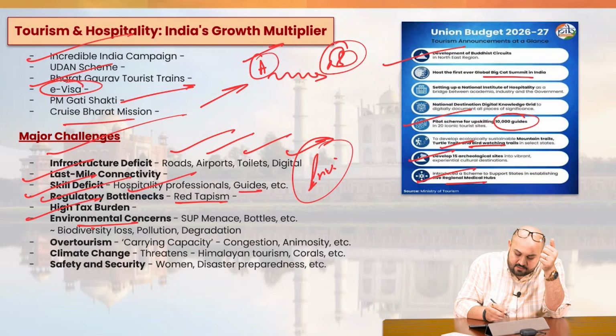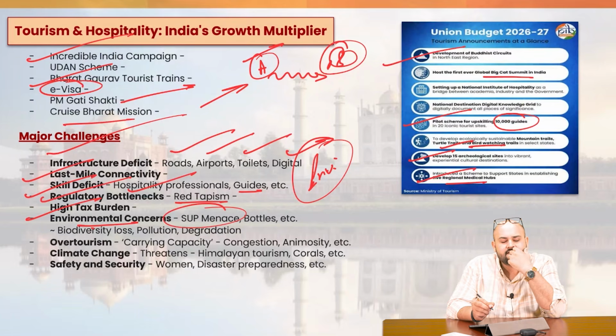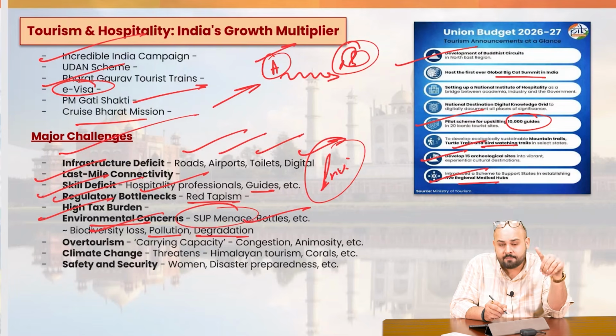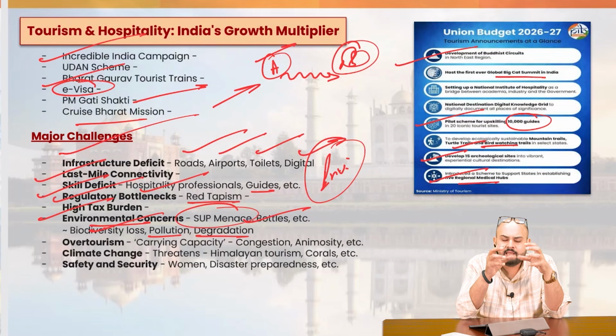Then there are environmental concerns. We have the menace of single-use plastics. People go from Punjab, from Haryana, from Delhi, from UP to these places, and then leave litter all around, the single-use plastics, the bottles over there, and that degrades the pristine environment, right? Biodiversity loss, we have pollution, we have degradation of the coastal areas, of the beaches, of the rivers. Let's talk about Rishikesh, or let's talk about the other rivers. Okay? So it pollutes the very purity of those areas, the pristine ecosystems.